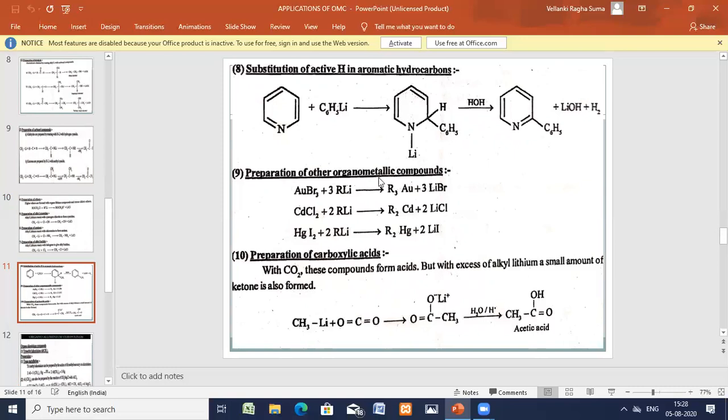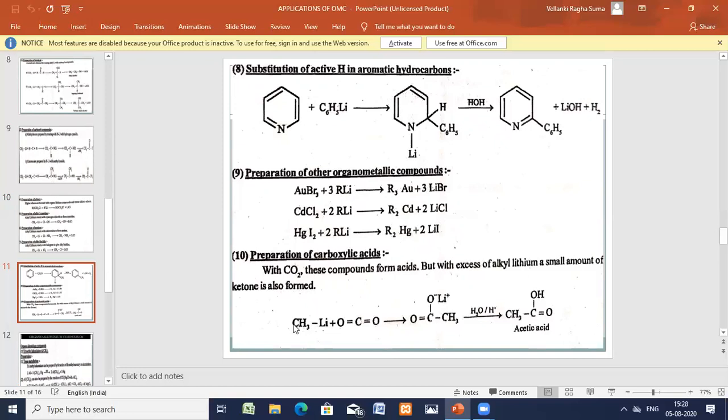Now, preparation of other organometallic compounds you can do. Different alkyl compounds you can prepare. So cadmium, mercury, gold here. Different halides are taken, and on treatment with the alkyl lithiums, you are getting the alkyl here. Lithium bromide is formed and R3Au is formed, R2Cd is formed, and the mercury compound is formed. So different organometallic compounds can also be prepared.